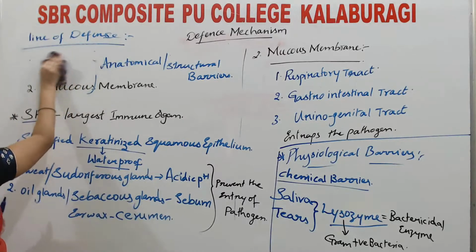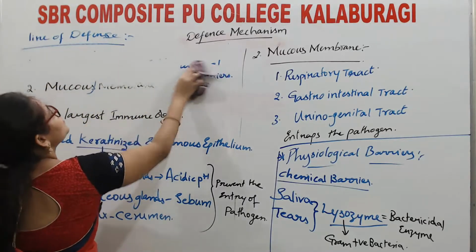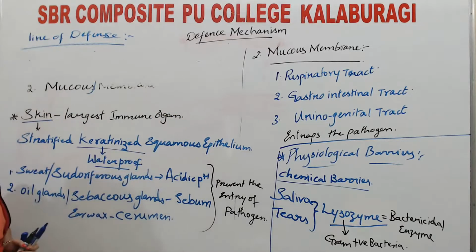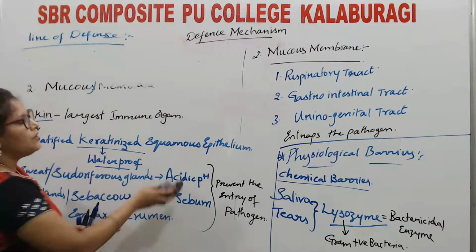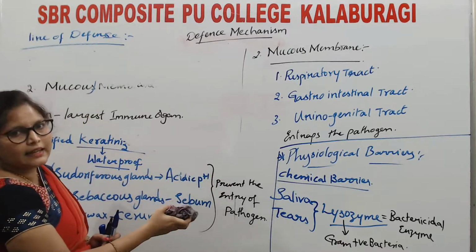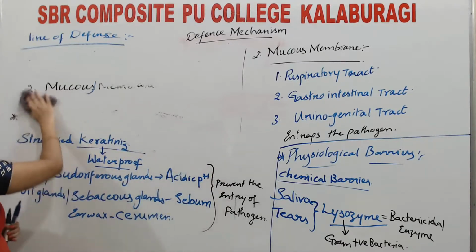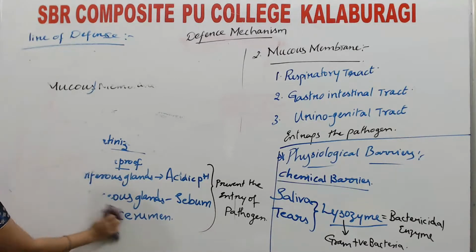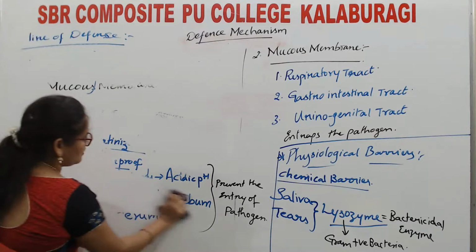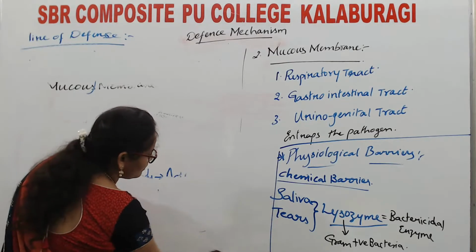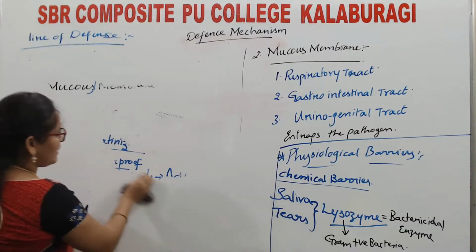Now, what comes next? If the pathogen has crossed all these barriers and entered into our body, then the second line of defense comes into the picture. The second line of defense consists of all cellular barriers.